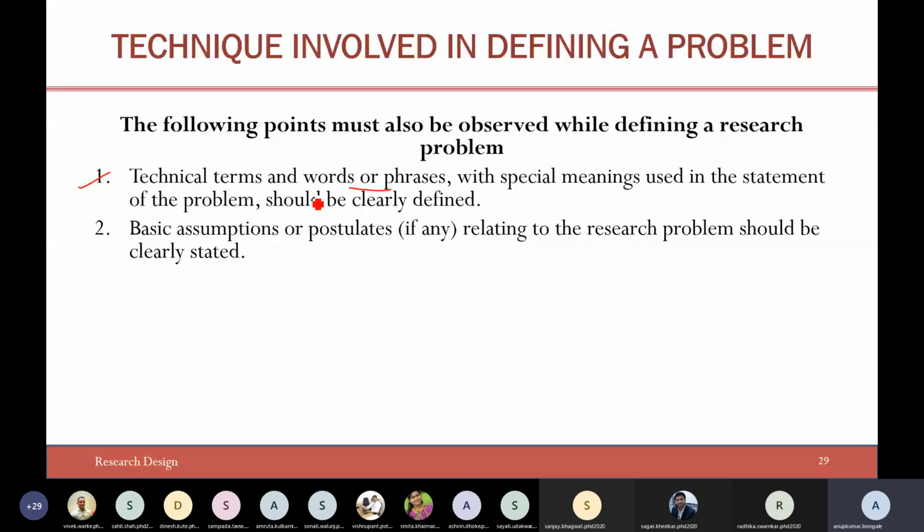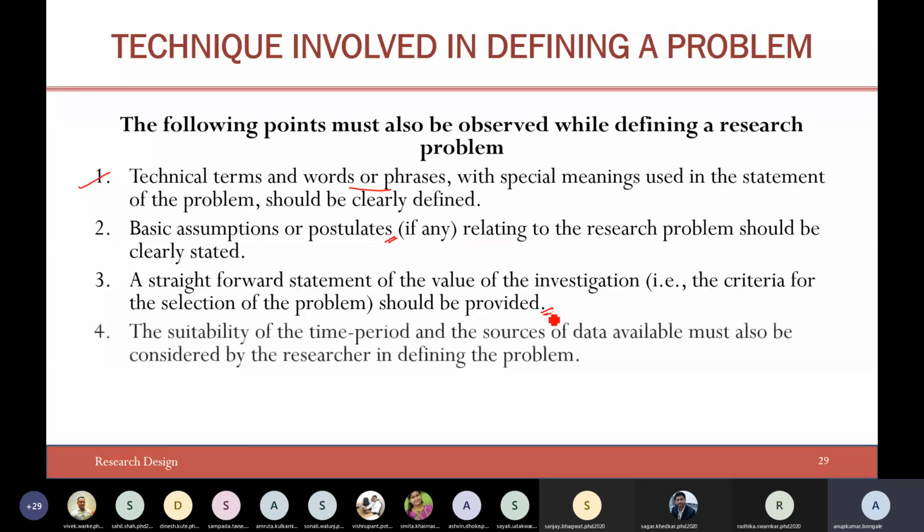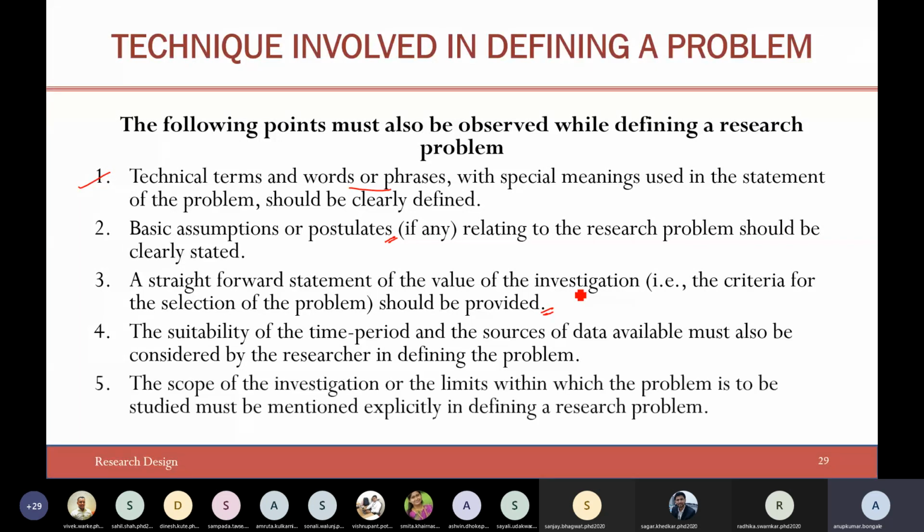Basic assumptions, postulates and hypotheses should be put forth. A straightforward statement of the value of the investigation, that is, the criteria for selection of the problem, should be provided. The suitability of the time period or the resources of data available must also be considered by the researcher in defining the problem. Okay, so I have just gone through these slides.